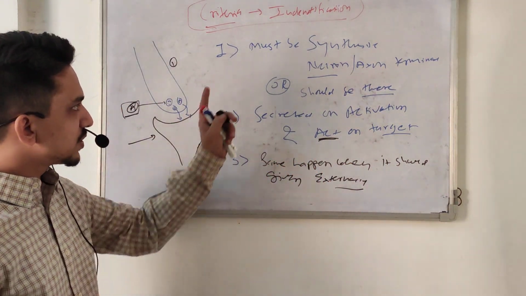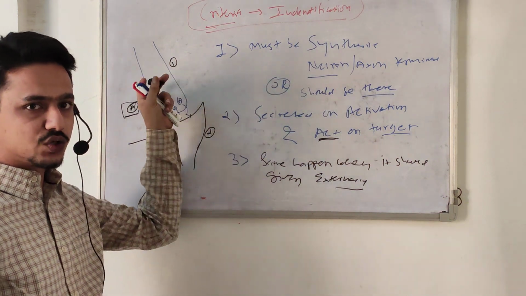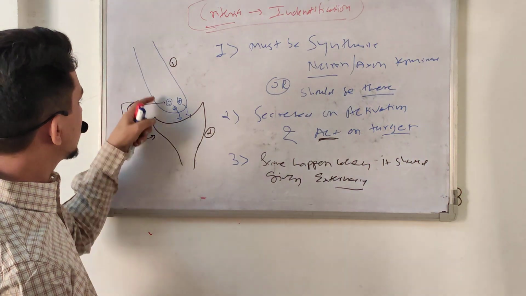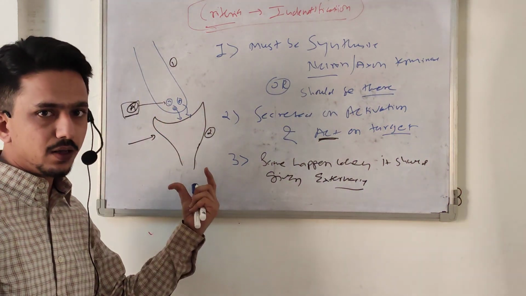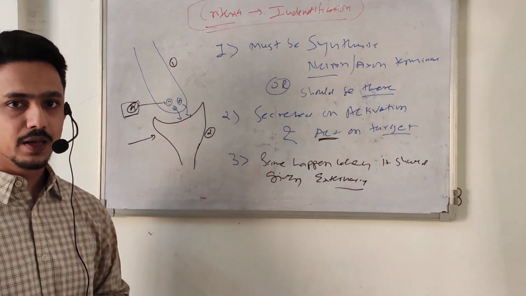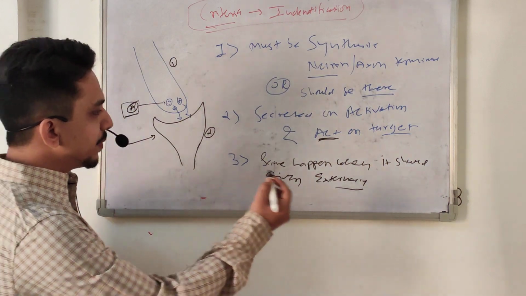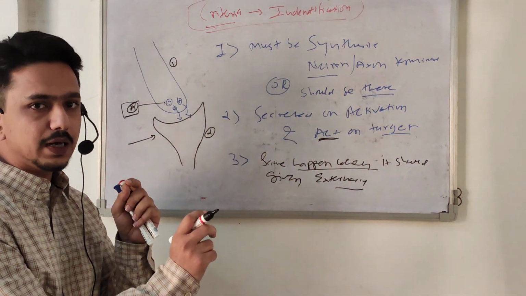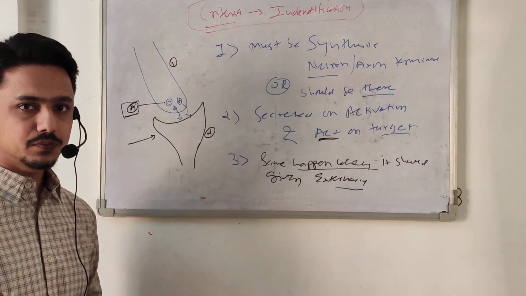So first, it must be synthesized in the axon terminal or remain there. Second, on activation of this neuron, it should be secreted and act on the target tissue. Third, the same actions are noted when we give it externally for an experiment.